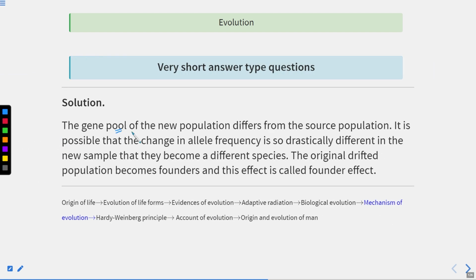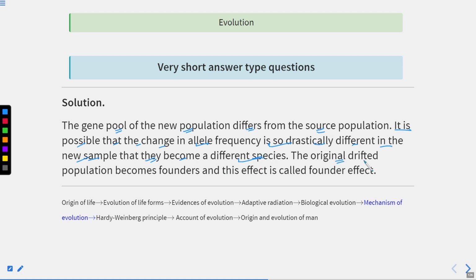Now the gene pool of the new population differs from the source population. It is possible that the change in allele frequency is so drastically different in the new population that they become a different species. Some of the organisms isolate themselves, form a new population, and there is a change in the allele frequency, so drastic that they form a different species altogether.